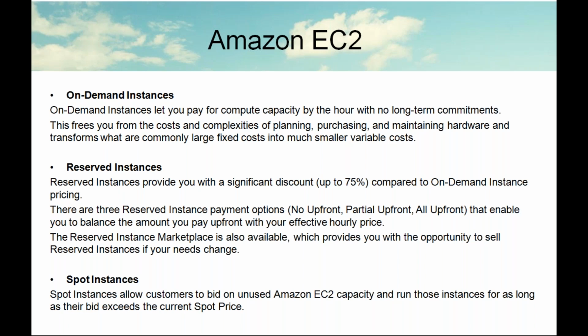Reserved instances. With reserved instances, you can get a discount of up to 75% compared to on-demand. Simply, I will explain this. I have an internet connection, that is ACT FiberNet. Per month I am paying 600 rupees, yearly I am paying 7,200 rupees. But the ACT FiberNet people contact me and say you can pay only 3,600 per year if you want to pay at a time for 1 year. So if I pay 3,600 rupees for 1 year, it is better for me.